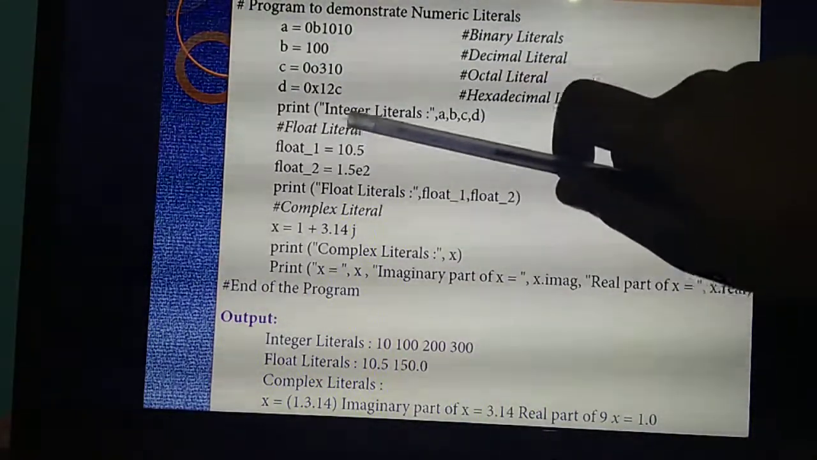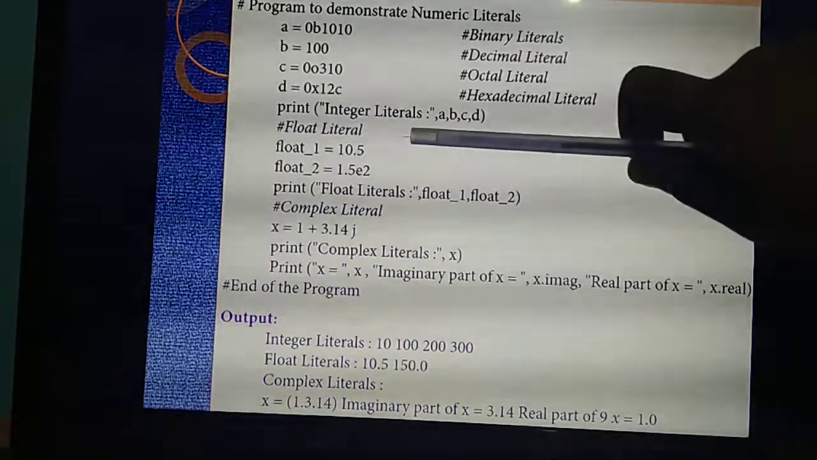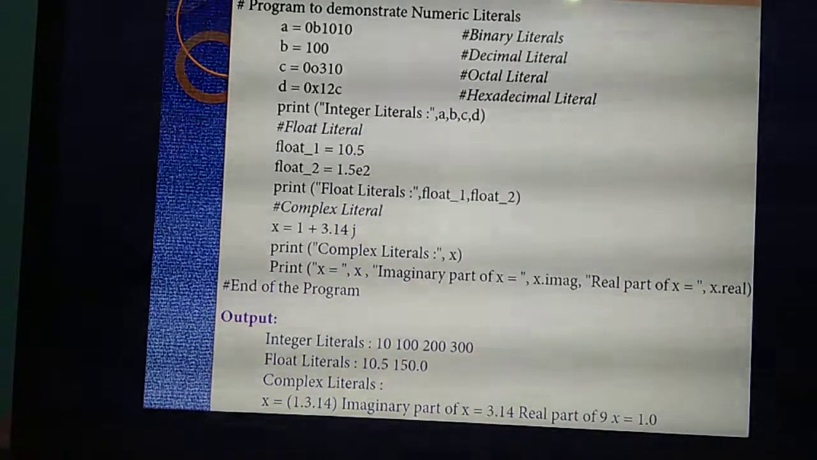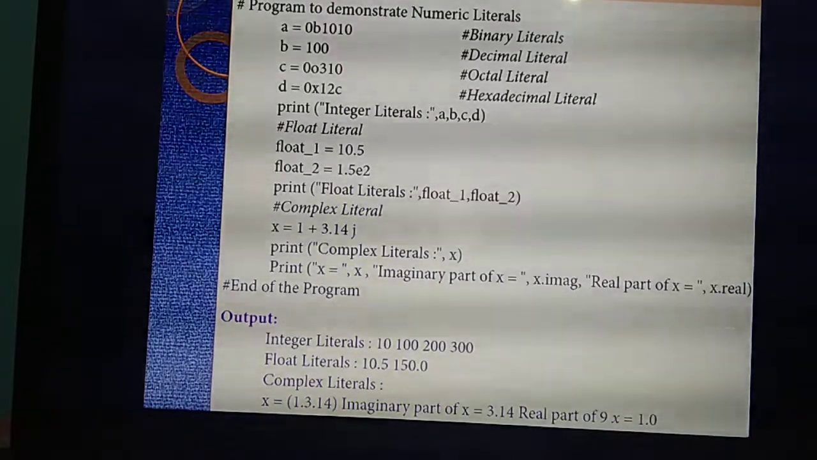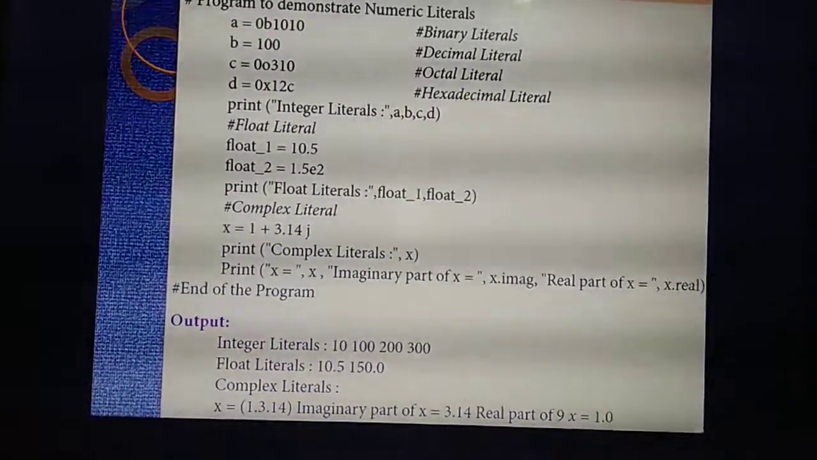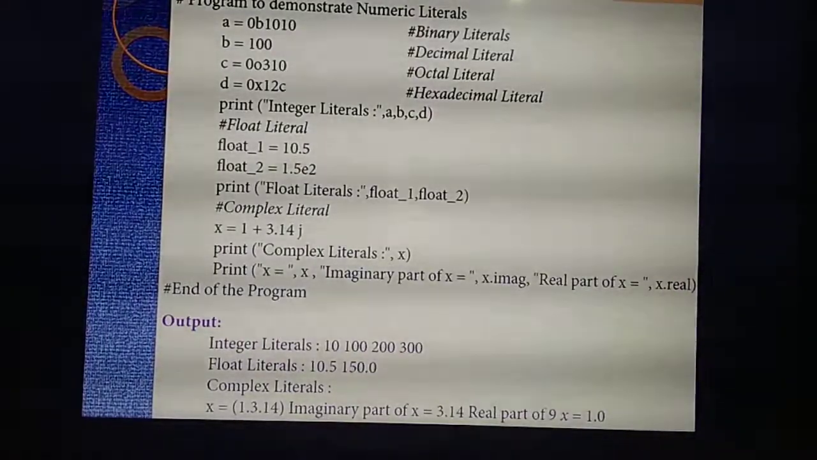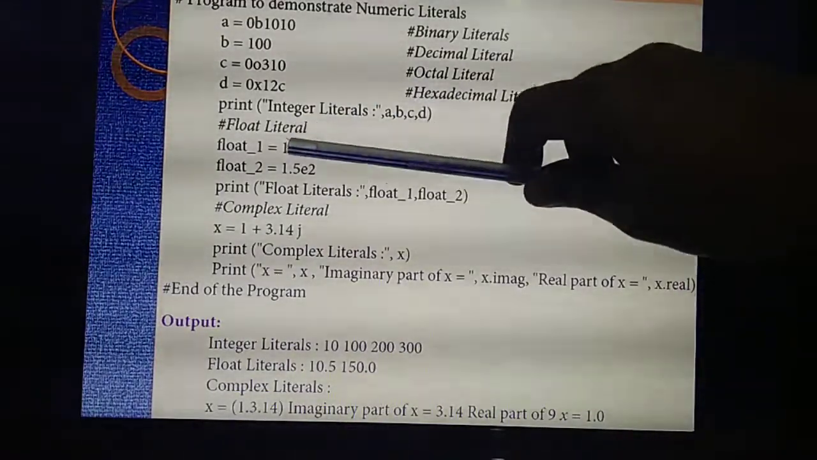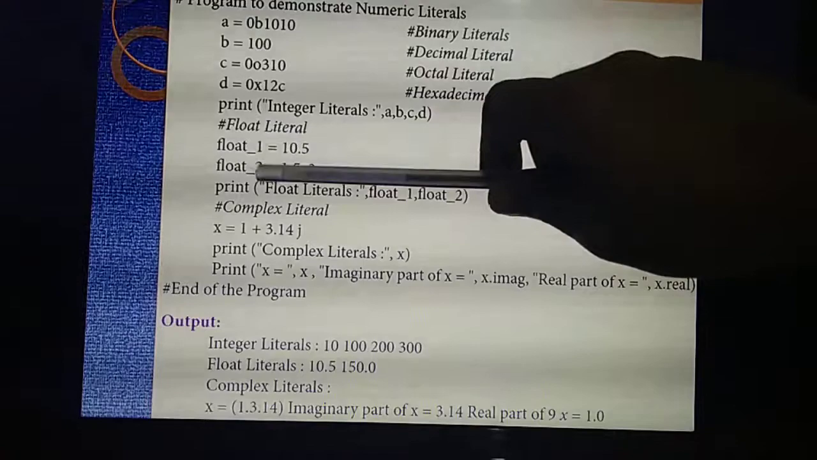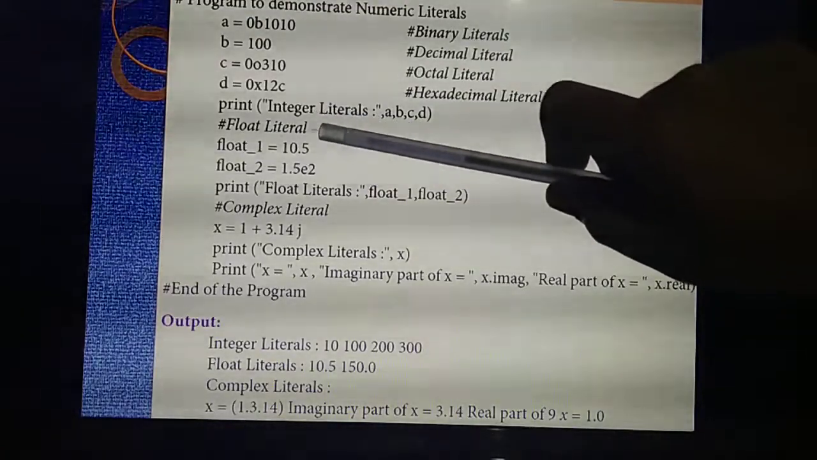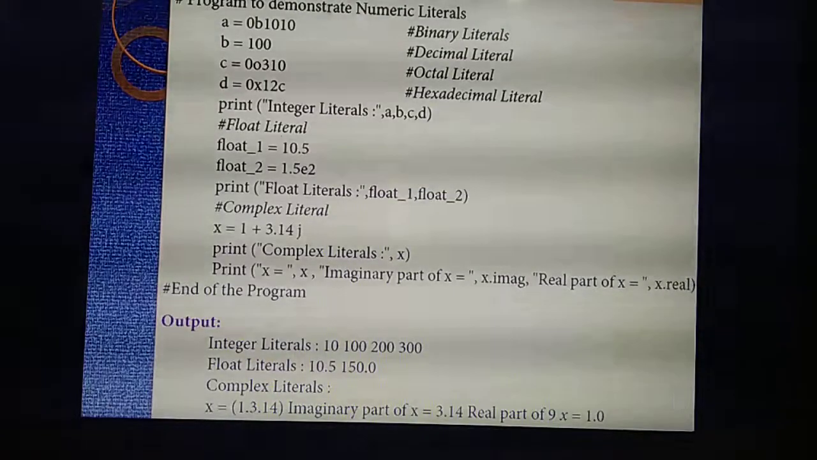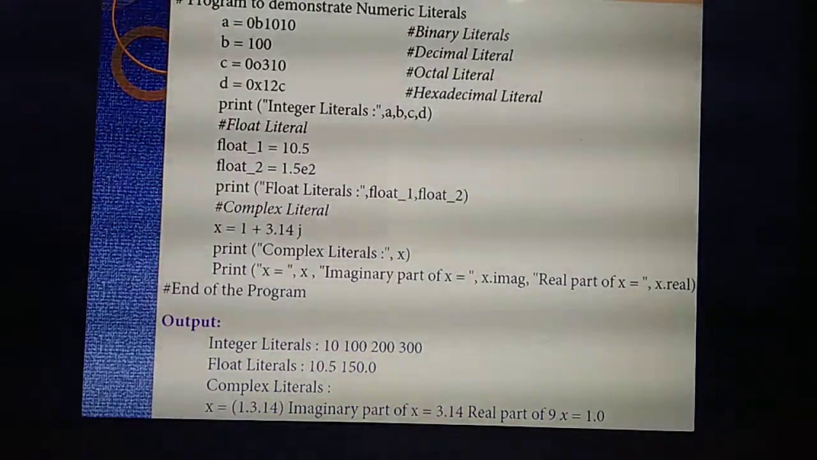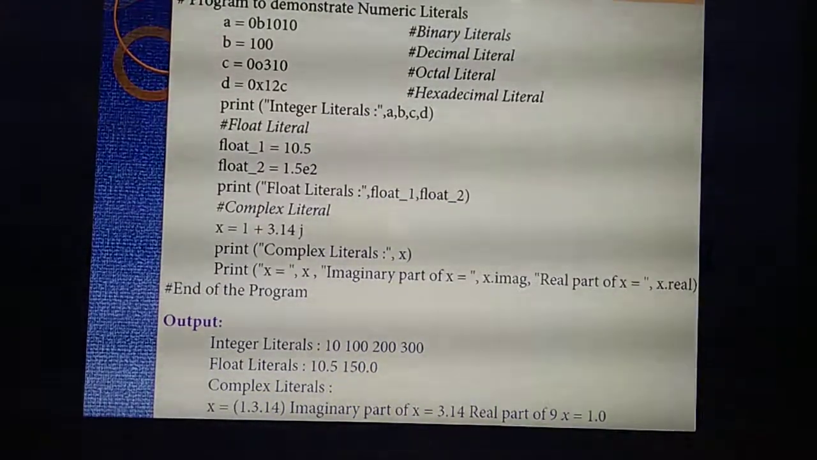Next I am declaring float, which for our understanding is given as float literal. Then I am going to print float literals. Before we print float, you need to declare. So I am declaring 2 variables, float 1 and float 2. What's the value of float 1? 10.5. What's the value of float 2? 1.5 E2.